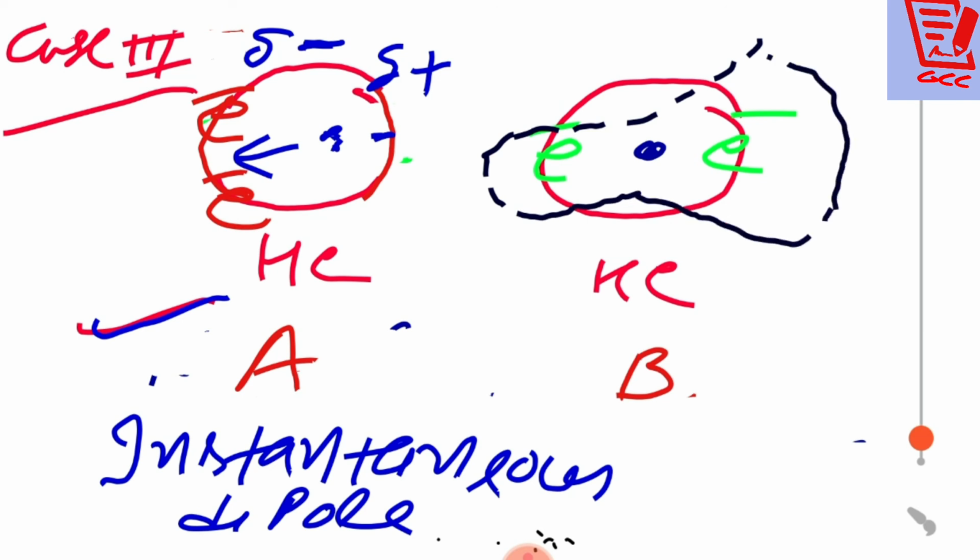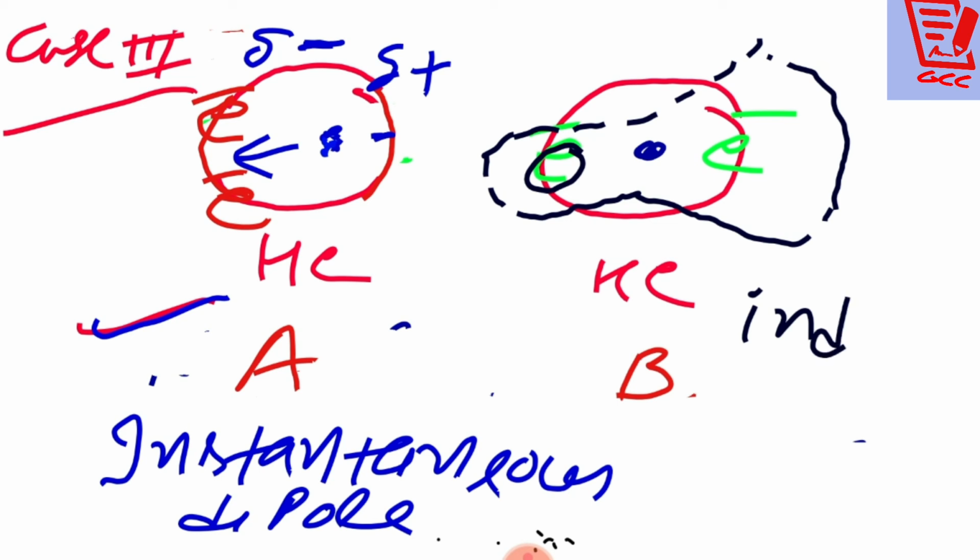Yes or no? Now you might ask me, sir, why is this happening? Because, beta, this nucleus has now come near you, so this particular nucleus will attract the electrons. These electrons will be automatically attracted by the nucleus. So the shape of this B will be distorted, will be changed. So now in this also dipole moment came. And what do you call it? You will call it induced dipole moment.